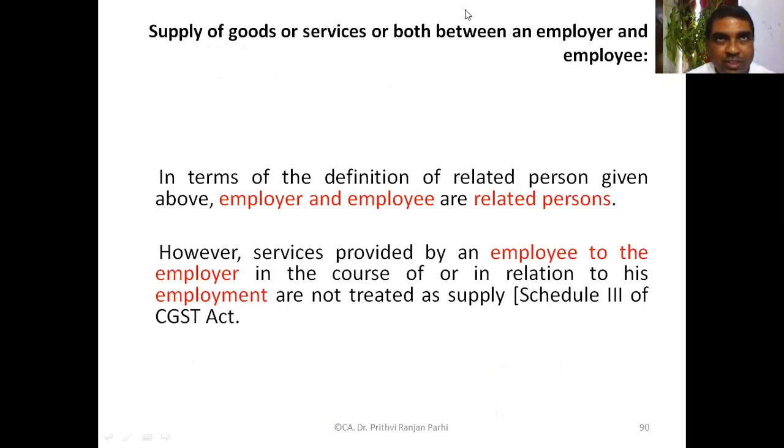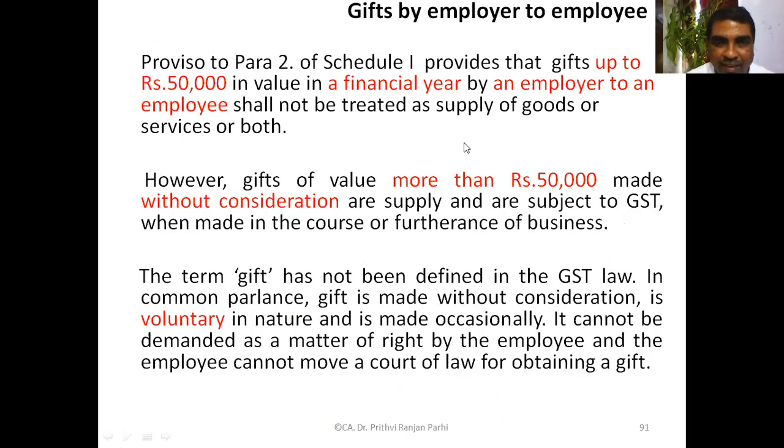Now coming to the concept of supply of services between employer and employee. As you know, they are related persons. They come under the definition of related person. However, there is one exemption.